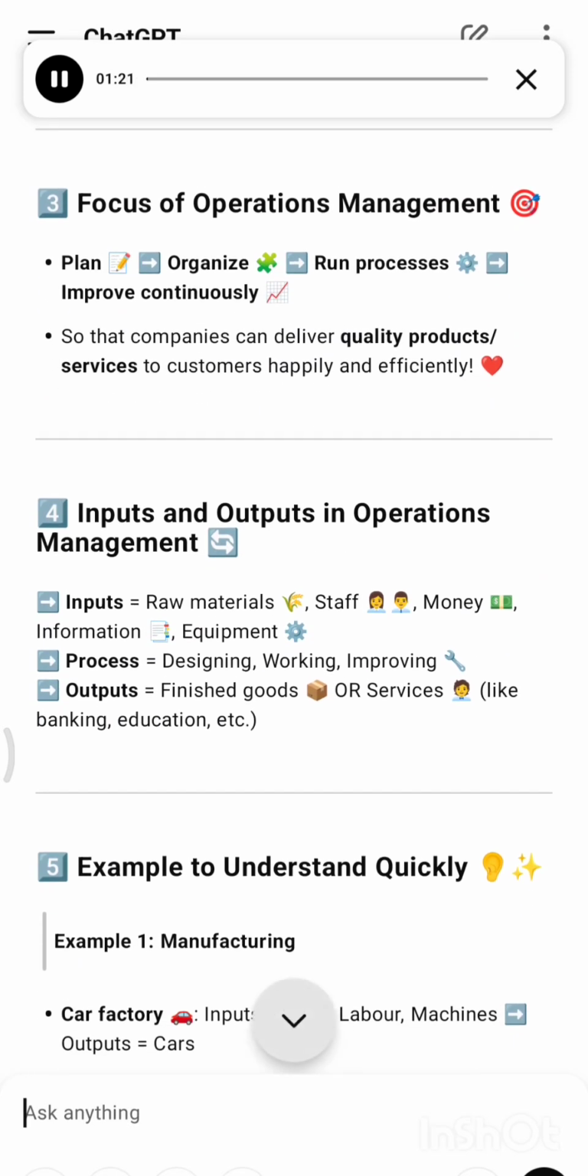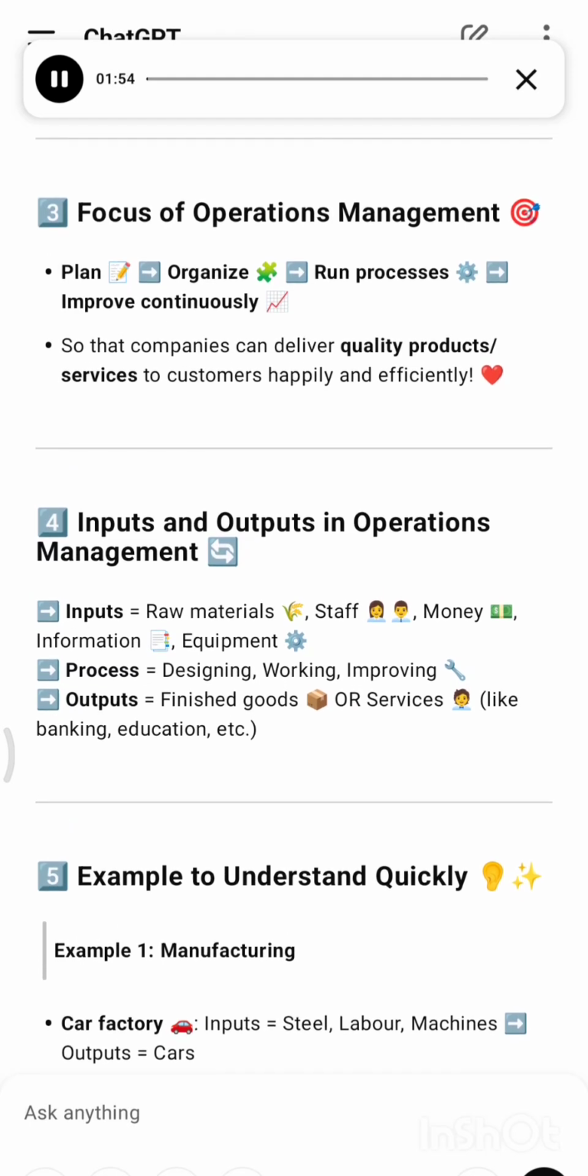3. Focus of operations management. Plan, organize, run processes, improve continuously so that companies can deliver quality products and services to customers happily and efficiently. 4. Inputs and outputs in operations management. Inputs equals raw materials, staff, money, information, equipment. Process: designing, working, improving. Outputs equals finished goods or services like banking, education, etc.